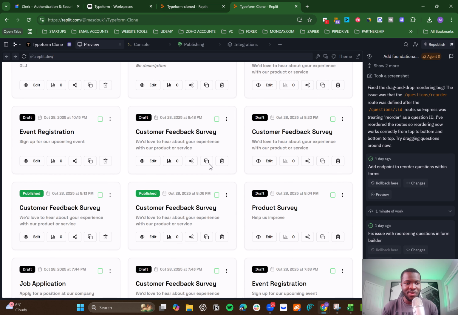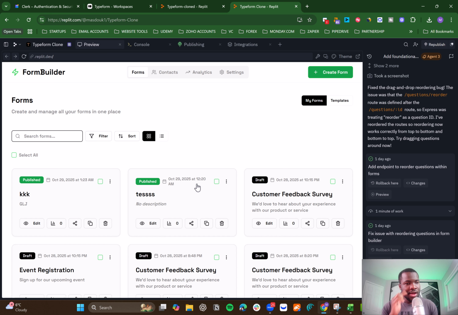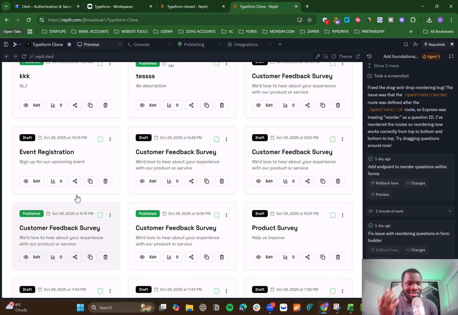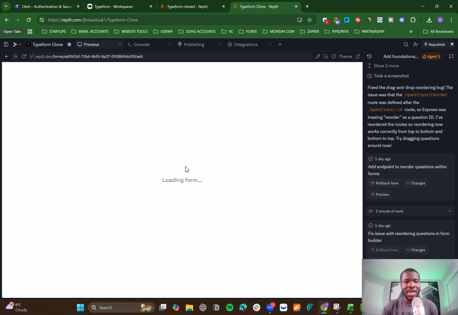As you can see, we have a bunch of templates here, which we have created. There are a lot of templates here, which is very, very cool. And you can see the design looks very similar to the previous one we just created together, right? Then in here, you can click on edit if you want to edit this form. That will load the actual form.